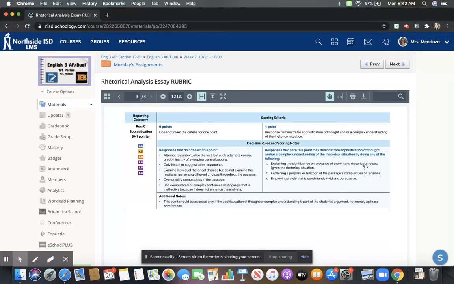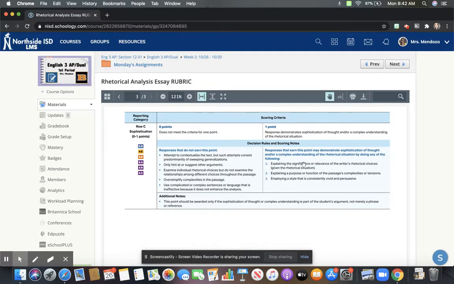And then we get to this drastic sophistication point, which everybody hates because it's very difficult to obtain. So if you've done a really great paper and it's organized, and you have all your boxes that you've checked off, that doesn't guarantee you're going to earn a sophistication point.